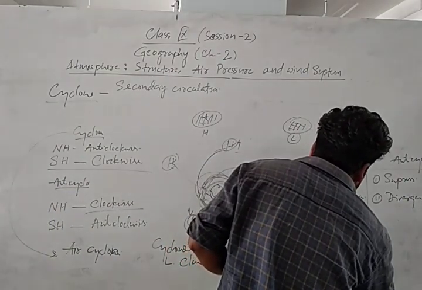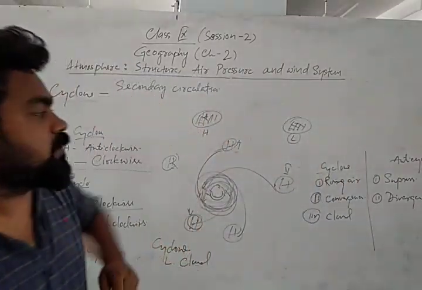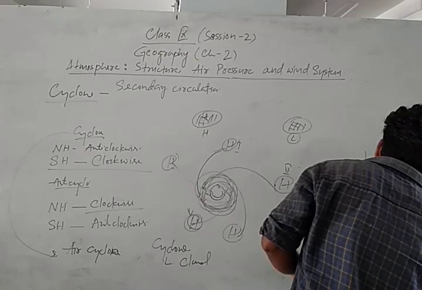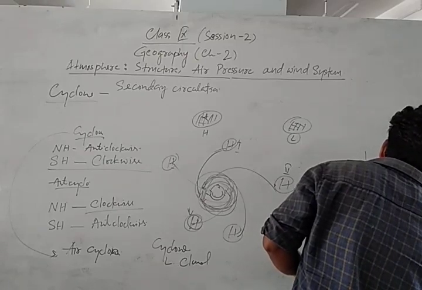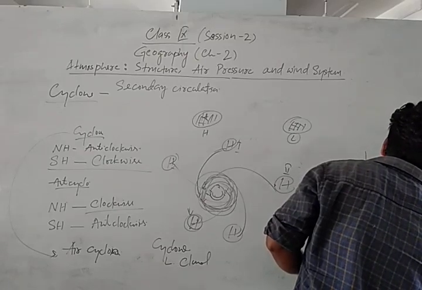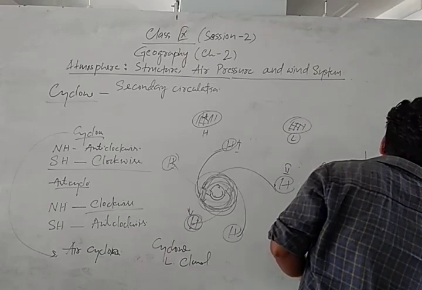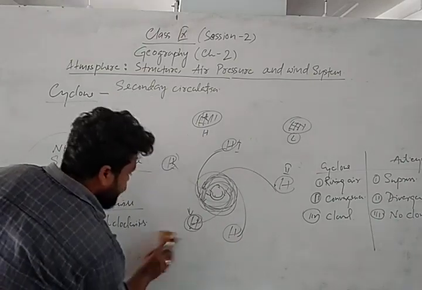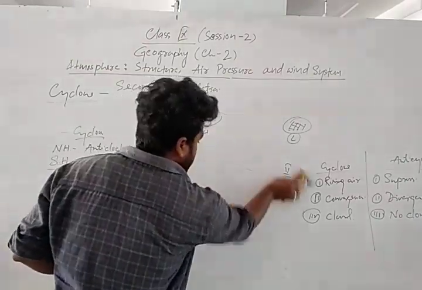Cyclone forms a cloud, but we can't see any cloud formation in the anticyclone. So that's why in the anticyclone there is no cloud formation. So we can write here: no cloud formation, right? So these are actually the main differences.